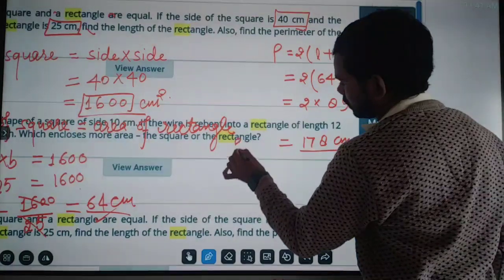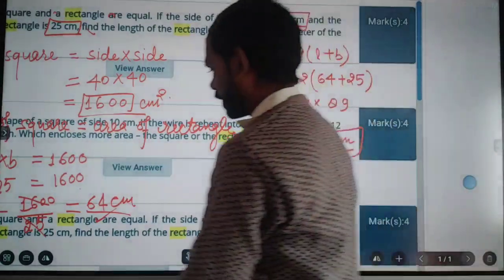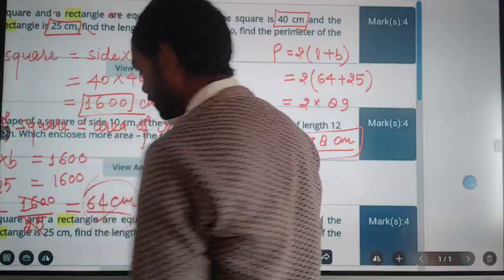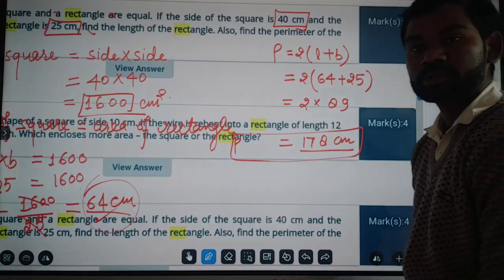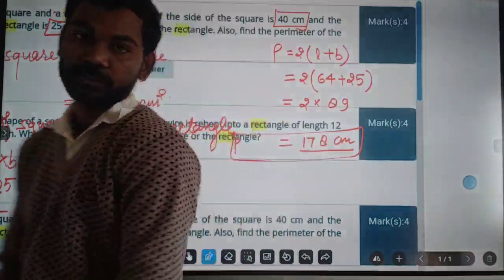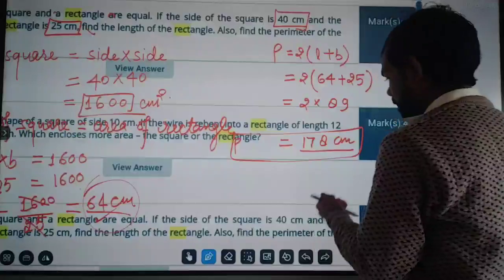So the perimeter is 178 centimeter and the length is 64 centimeter. I hope the solution of this question is clear to everyone. Now let's see the next question.